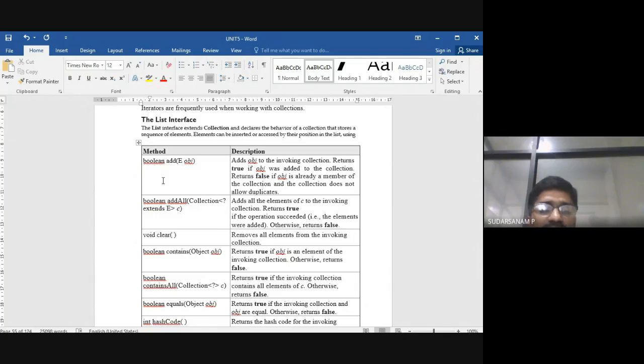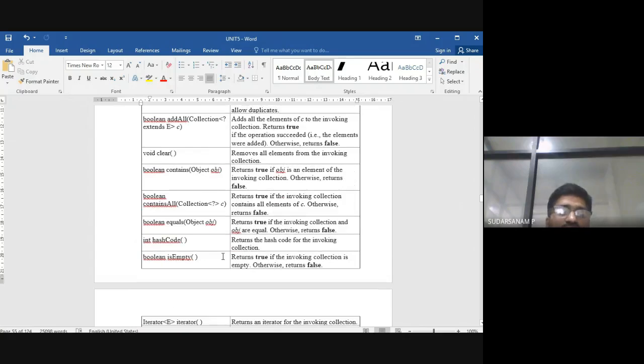Next one is void clear, which removes all the elements from the invoking collection. Next one is boolean contains. Contains is nothing but whether you have the element or not. So it will return true if the element is present. Next one is boolean containsAll. Boolean is true or false. If it is true, the invoking collection contains all the elements, otherwise it returns false. Boolean equals, here also the same thing, it returns true or false depending on whether both objects are equal or not. If it is true, the objects are equal, otherwise false. int hashCode returns the hash code for the invoking collection.